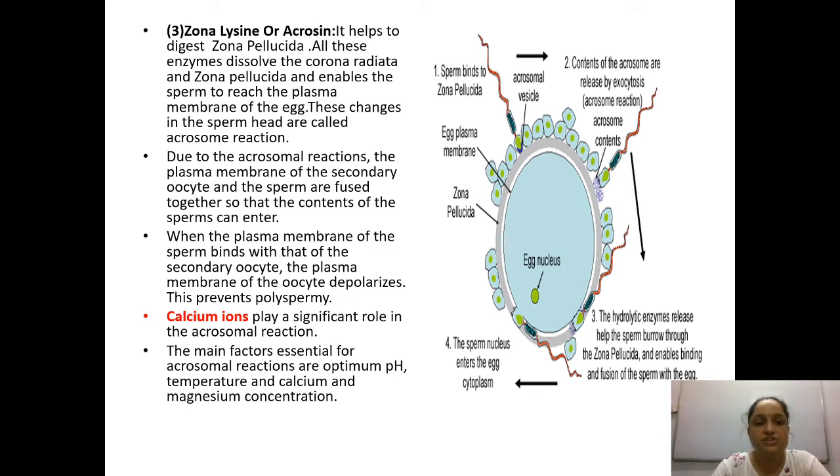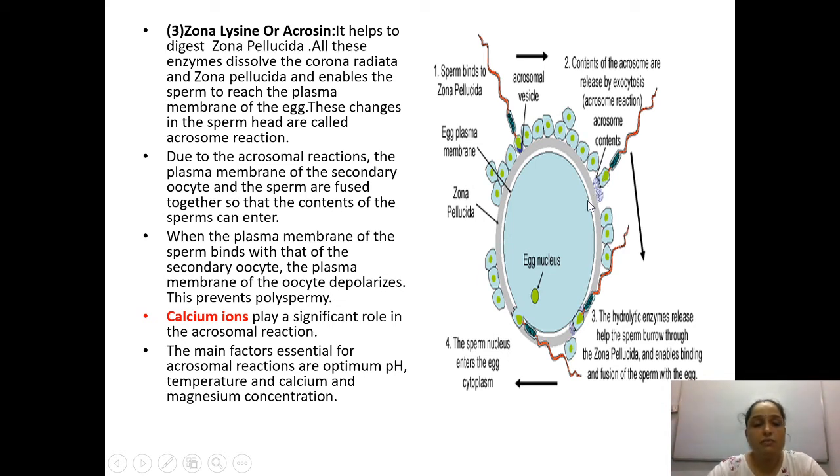These changes in the sperm head are called acrosome reactions. All these changes are called acrosome reactions. Now due to the acrosomal reaction, the plasma membrane of the secondary oocyte and the sperm are fused together, so that the content of the sperm can enter inside. Only the content of one sperm can enter inside. In this picture you can see the fusion, and it releases its content.